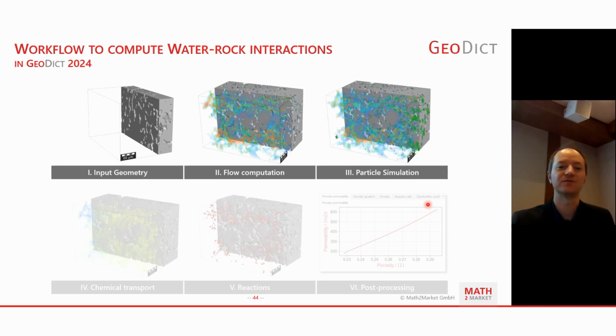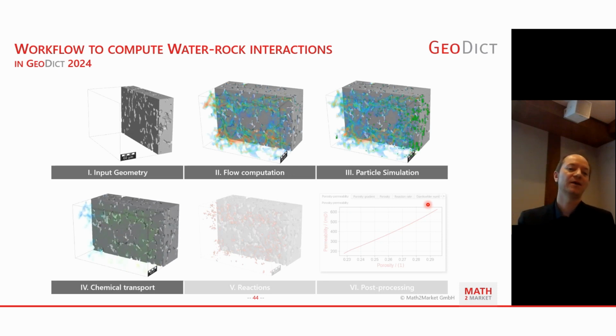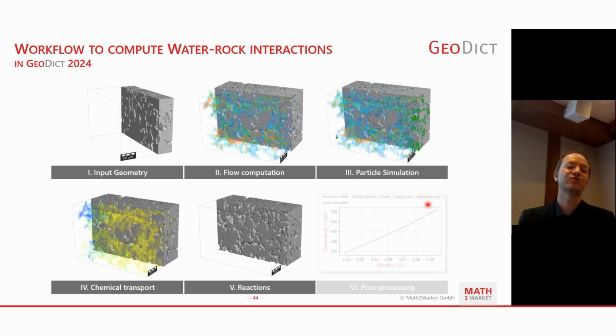Okay, so we've got advection and diffusion, and now we are adding on to this chemical transport, computing, based on the particle transport paths, the transport of our injected reactants into the pore space, through the pore space. So this will probably trigger reactions. We have a carbonate, we're injecting CO2-saturated brine, or any kind of acid that will trigger dissolution reactions that can be tracked in GeoDict.